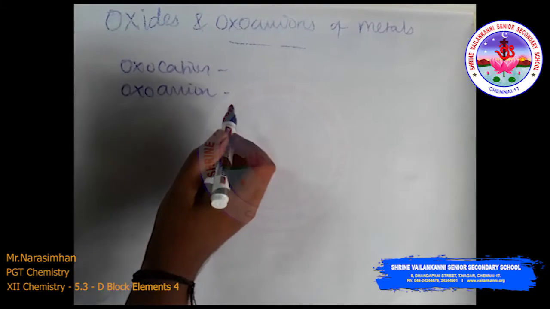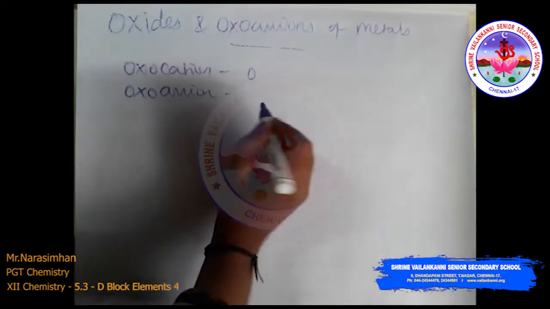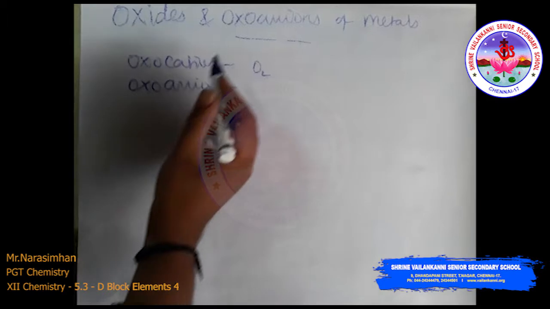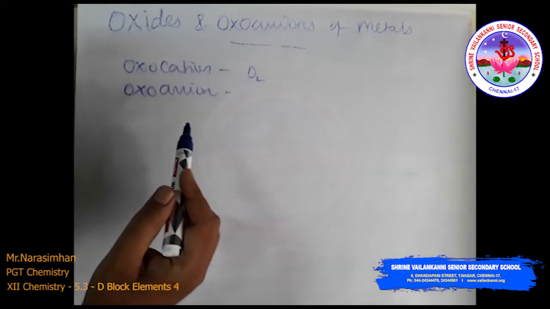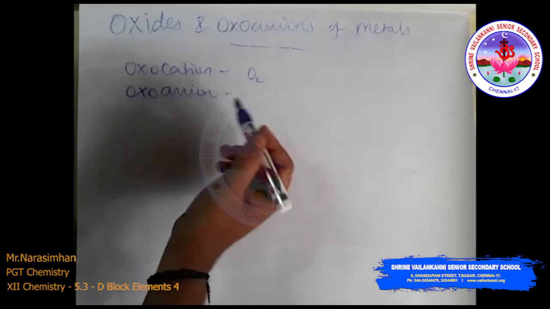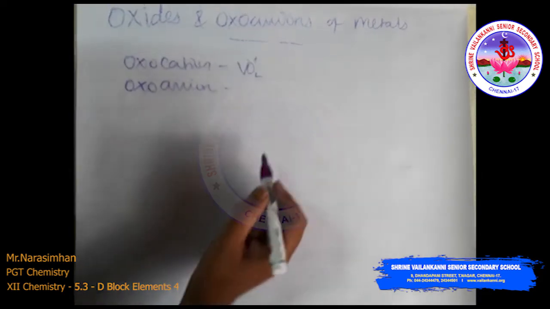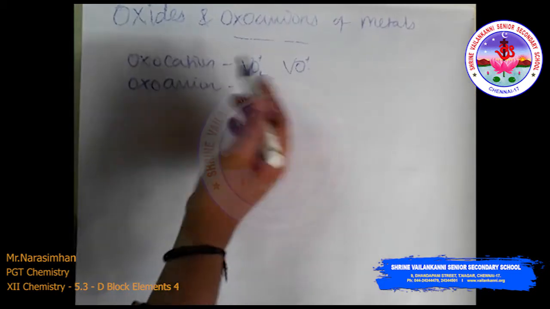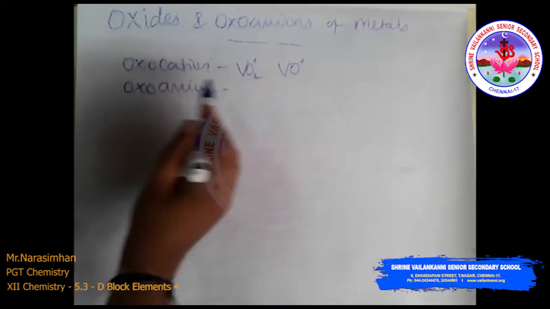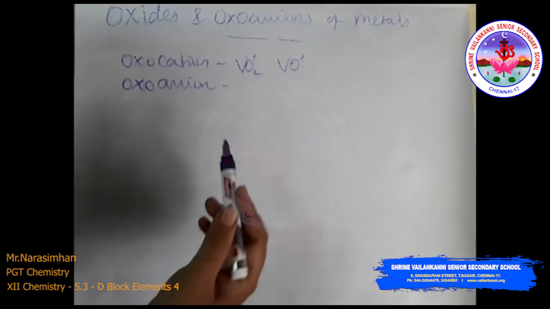This is a polyatomic ion, that is, a polyatomic ion that contains one or more oxygen is called an oxoanion. Similarly, a polyatomic ion that contains one or more oxygen and is a cation is called an oxocation. Example, VO2+, like this. One or more oxygen with a cation and an anion respectively, so that they are the oxocations and the oxoanions respectively.